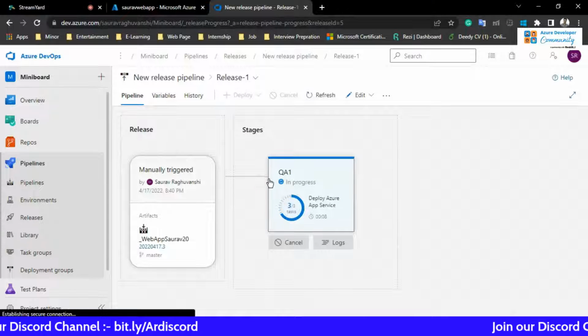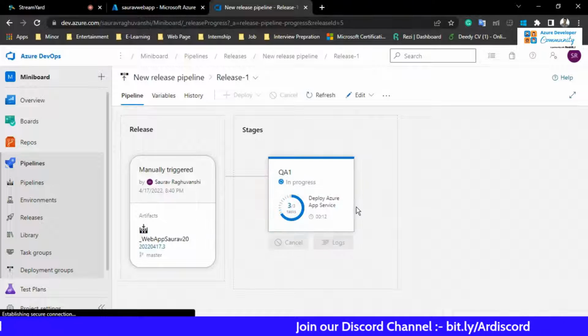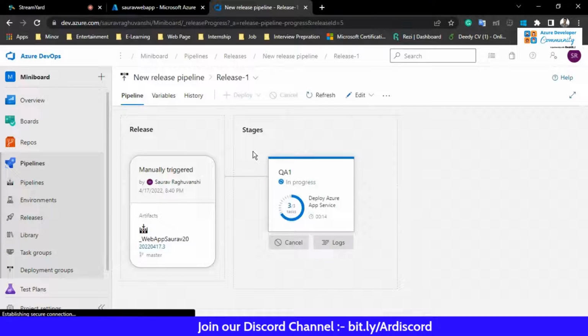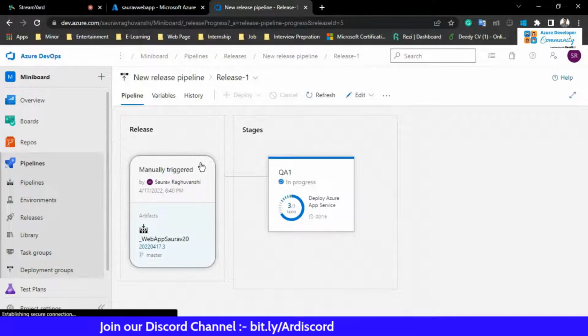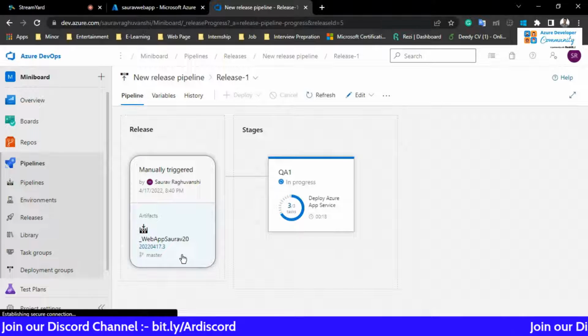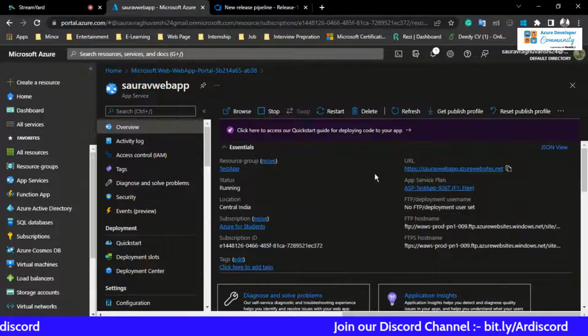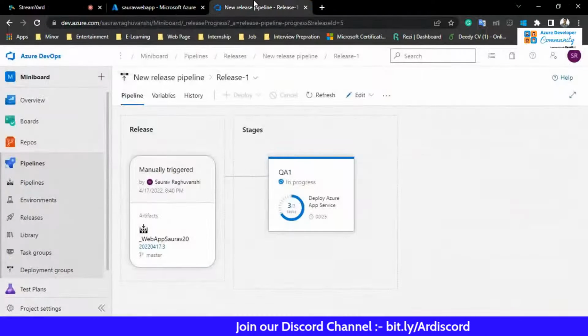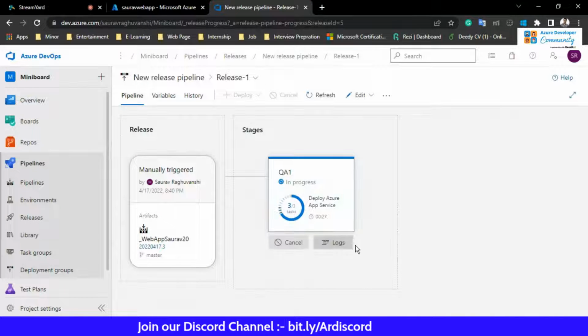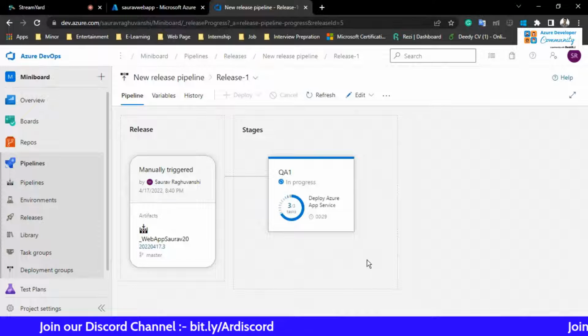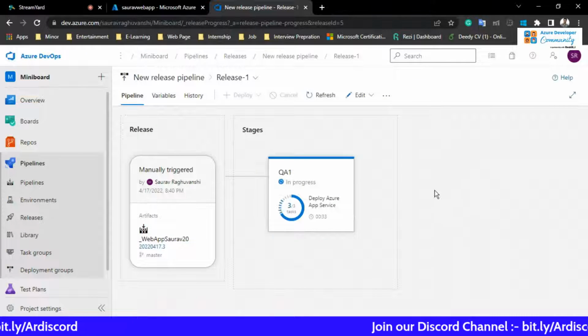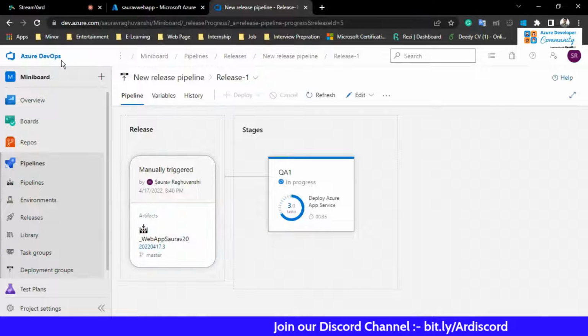So we have to wait till the deployment proceeds. What is happening is that the code that we have deployed on our repository, it is taking the complete build from the artifact that we have, and it is going to install it on the web app that we have here on Azure. The complete code is going to be deployed on this application only. This is the complete process that is happening here, and you can see it.